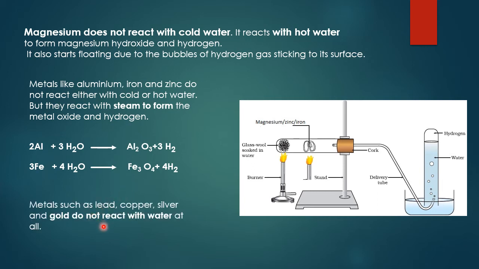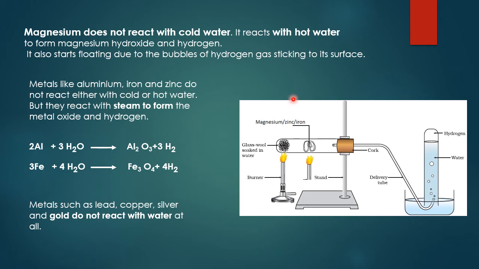Metals such as copper, silver, lead, gold do not react with water, neither with cold water nor with hot water, and they don't even react with water vapor. So you have seen that metals do not react in the same way with water. Some metals react with cold water, some with hot water, some with water vapor, and some don't even react. They do not show any reaction when they are mixed with water.